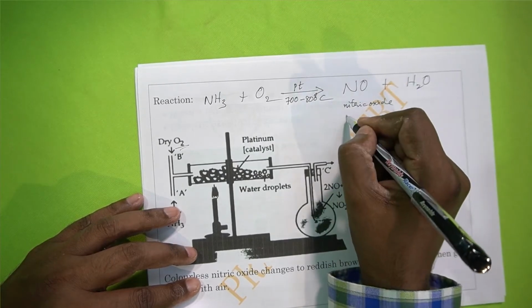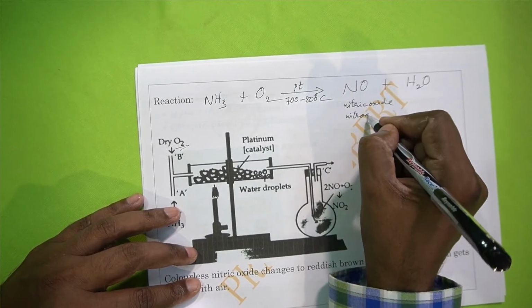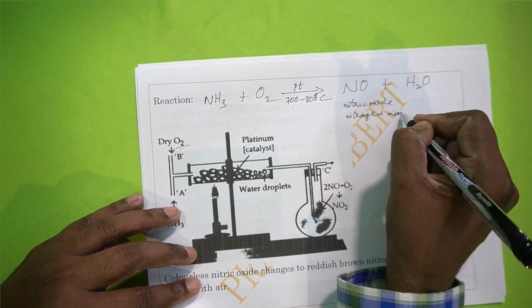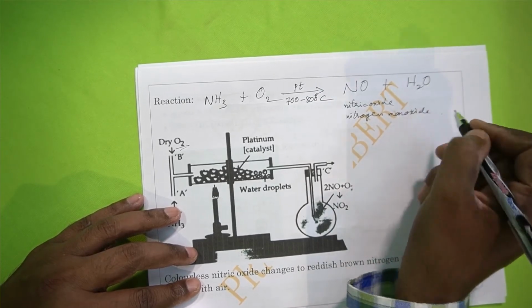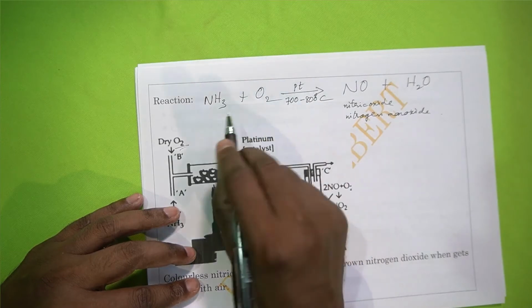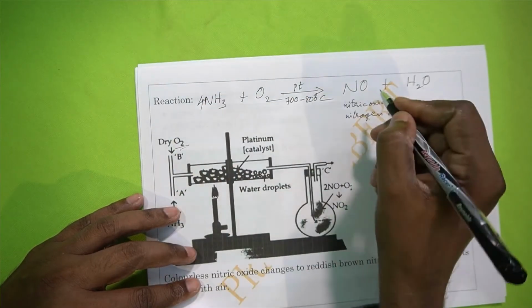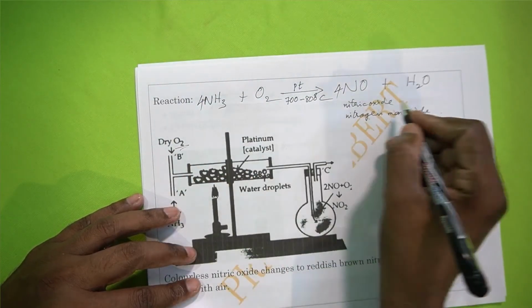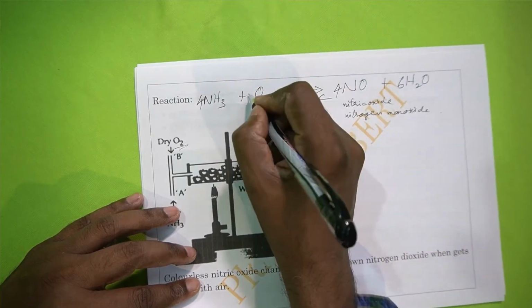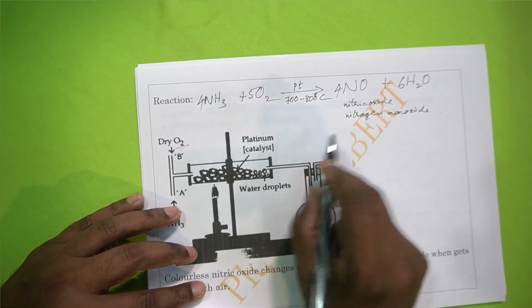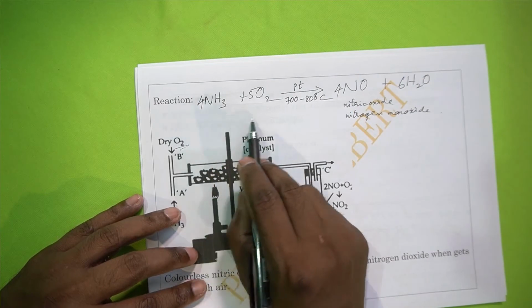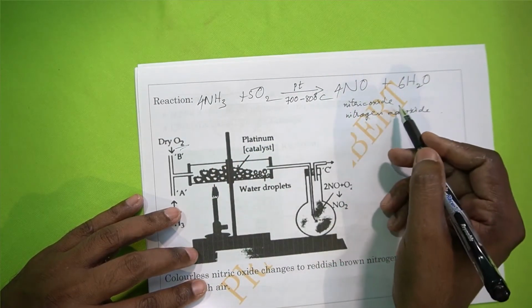Nitric oxide, or you may call it nitrogen monoxide. Okay, so how do you balance this? 4, 5, 4, 6 H2O. Yes, so it is balanced. So you get nitric oxide and water vapor.